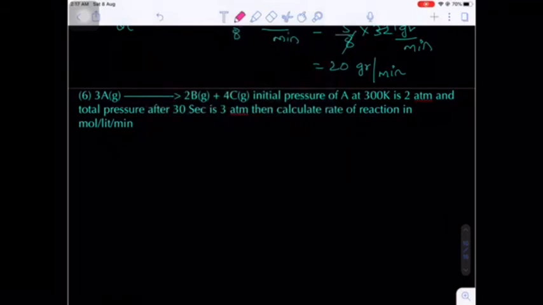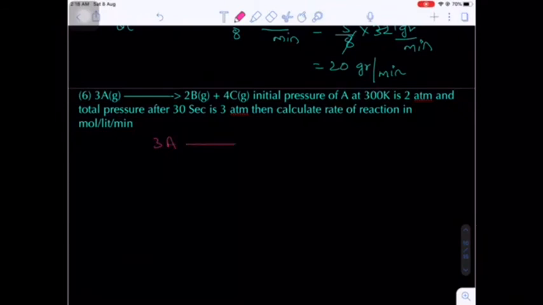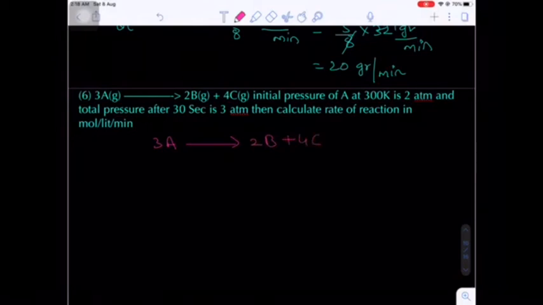The 6th question. Now 3A gives 2B plus 4C. Initial pressure of A at 300 Kelvin is 2 atm, and total pressure after 30 seconds will be 3 atm. Find the rate of reaction. Yes. Now again write the equation. 3A gives 2B plus 4C. It's a gas phase reaction.